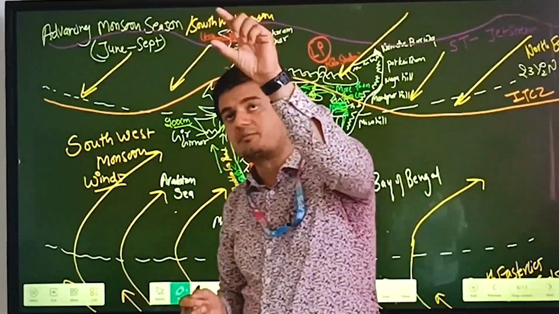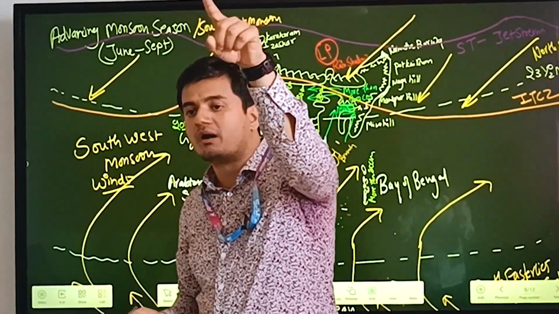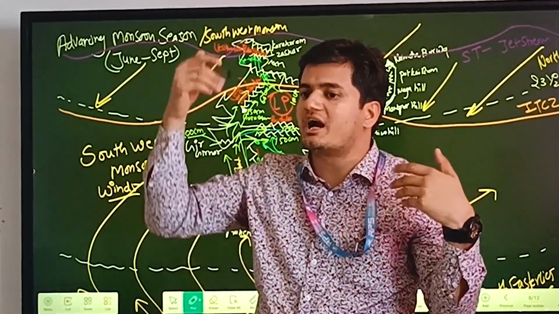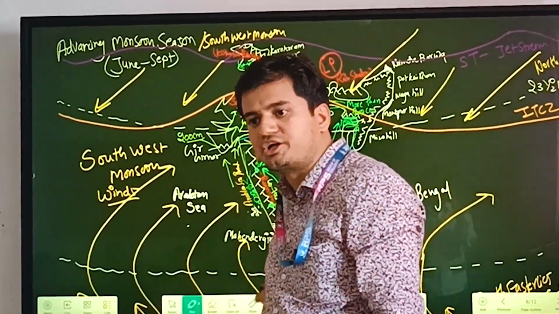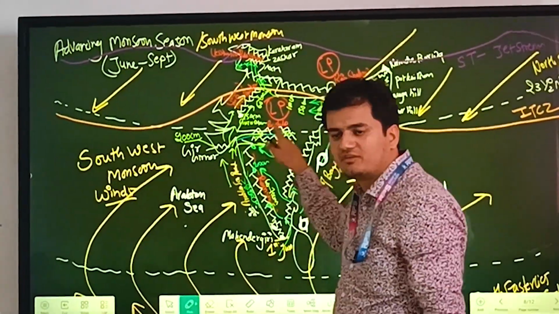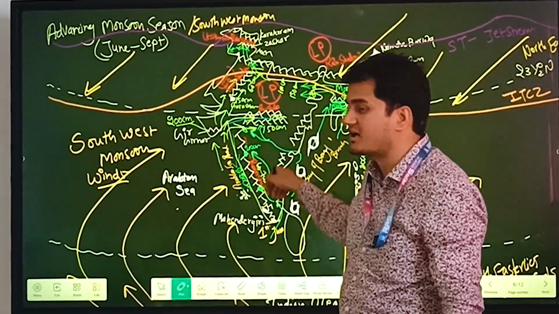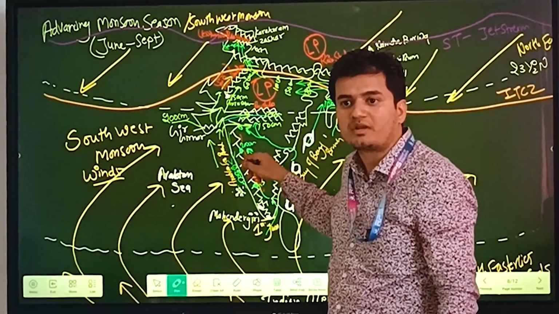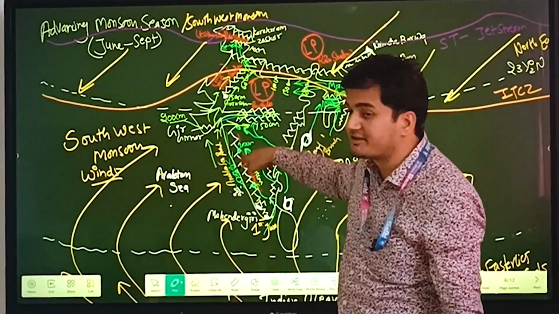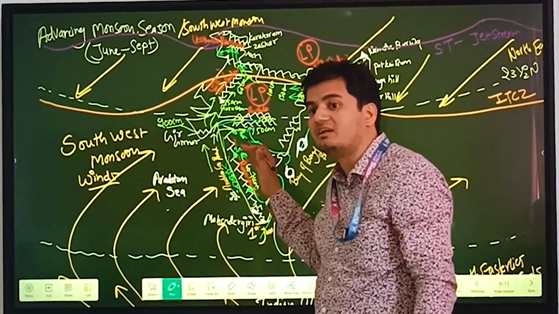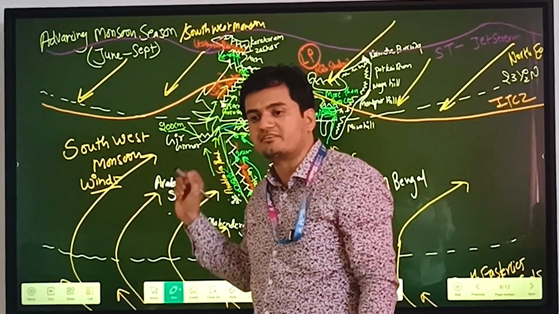Suppose we have a tube light or a bulb right in front of me, and light is coming toward me. I will block the light and there will be a shadow. Similarly, we have the rain shadow situation just behind the Western Ghats on the eastern slope. The rainfall at the western slope is 200 centimeters, while just behind it we have less than 60 or 70 centimeters of rainfall.